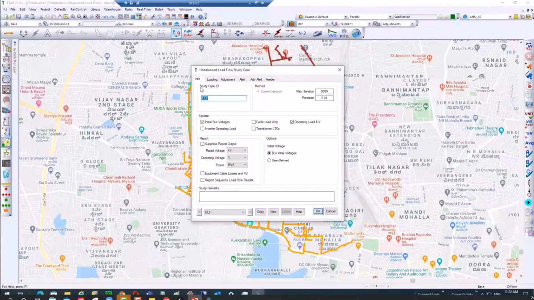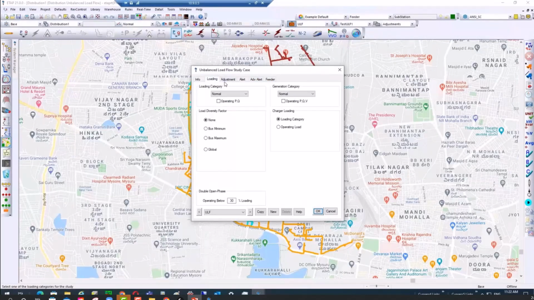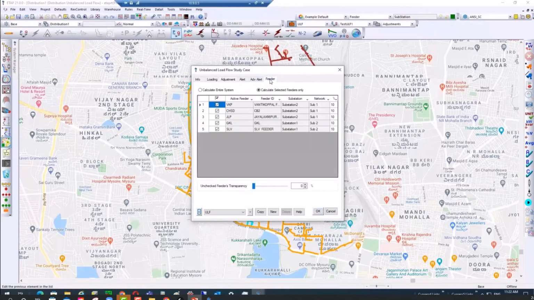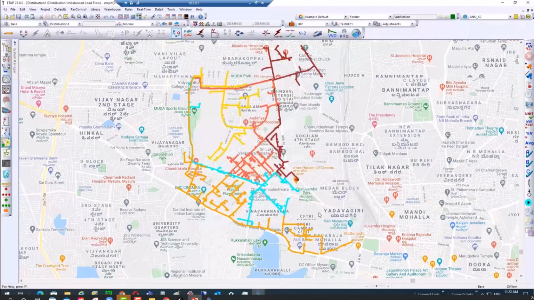Our next objective is to minimize VAR losses and improve the distribution grid efficiency by optimally managing system-wide voltage levels and reactive power flow. Initially, I'm running the unbalanced load flow module, selecting the feeders incorporated, and running my steady state calculation. Now this is done on a GIS view.